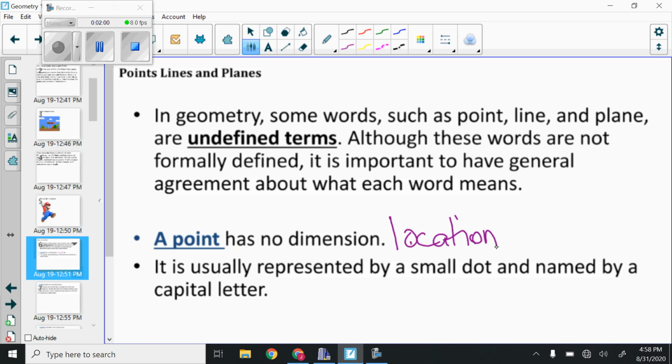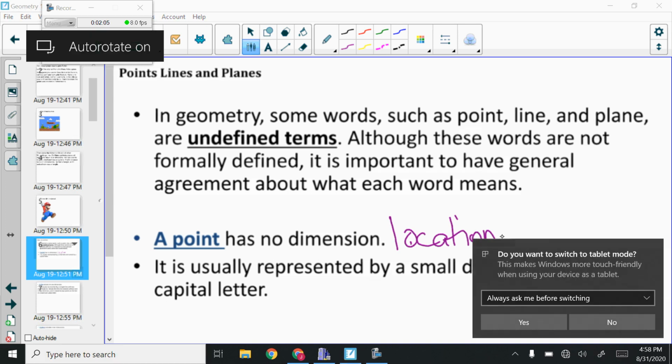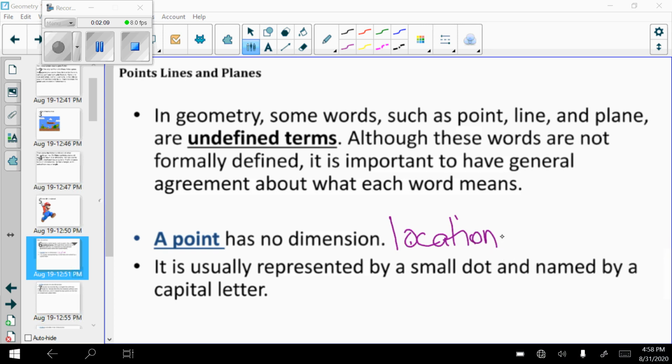But it is a location that has no size. So there is no size. So no size, and a point cannot be measured. So there are points all around you. There's a point in the floor because it's just a location. So there's a location all over the floor. There's thousands of locations in the air, in the ceiling, on the walls.